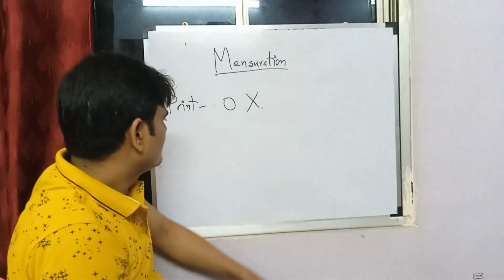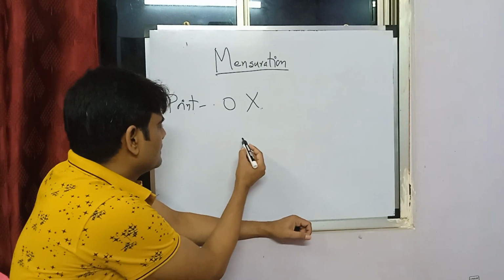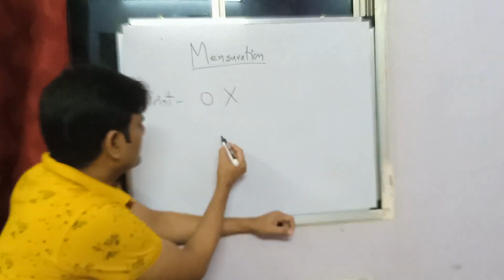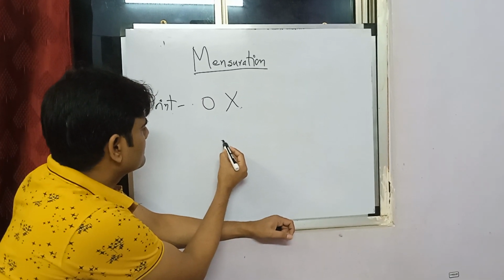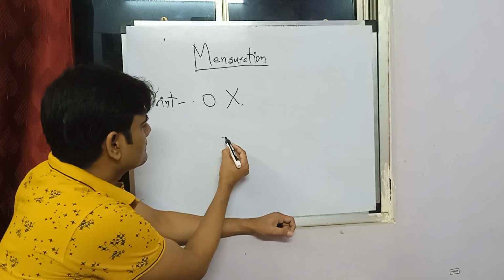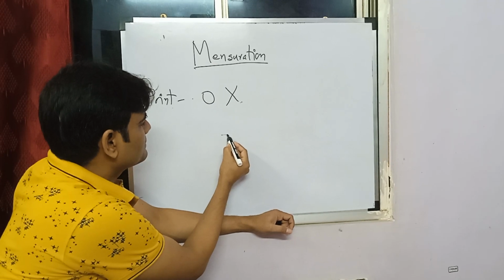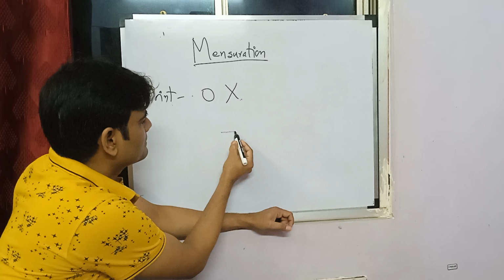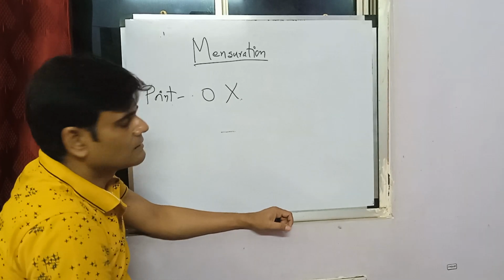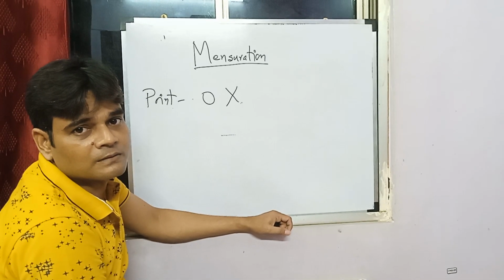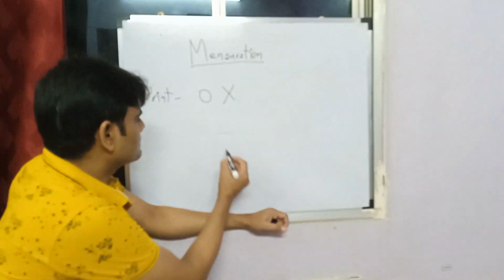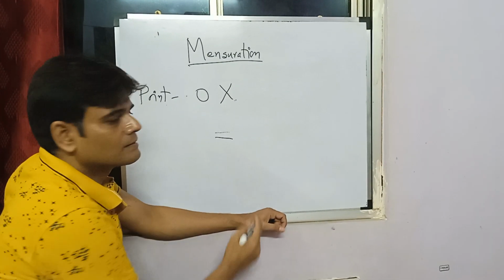So let's move on. A point has no dimensions, but when infinite number of points meet each other, they are joined with each other, that gives us a line.